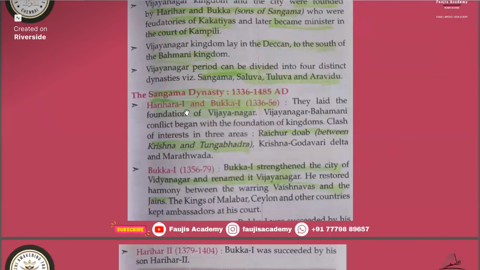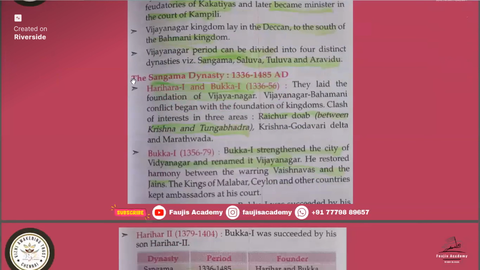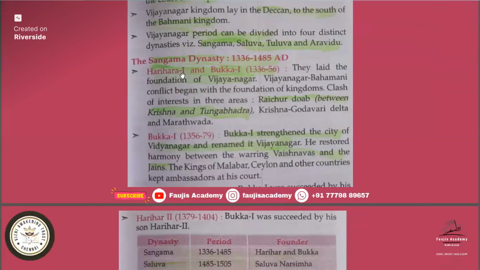Then the first is the Sangama dynasty. The first ruling dynasty of the Vijayanagar Empire is the Sangama dynasty. They started ruling from 1336 AD. So who were the founders of the Sangama dynasty? Harihara I and Bukka I. They laid the foundation of Vijayanagar. The Vijayanagar-Bahmani conflict began with the foundation of the kingdoms. There was a clash of interest in three areas. First, the Raichur Doab between the Krishna and Tungabhadra. So remember this about Raichur Doab.